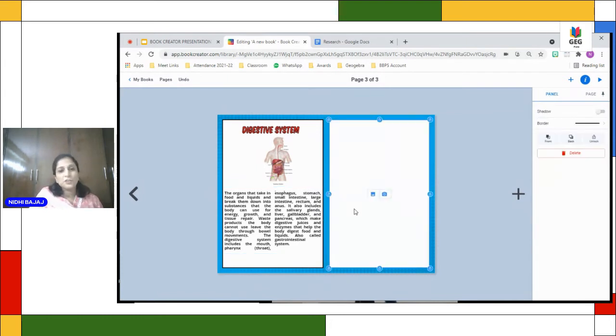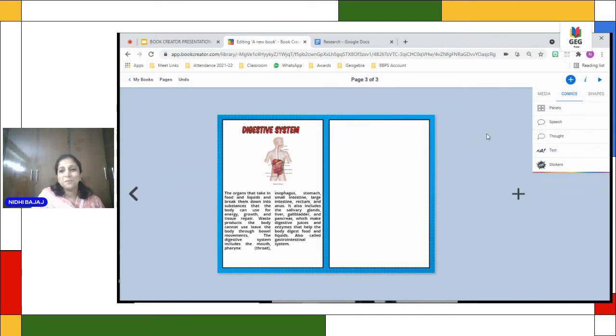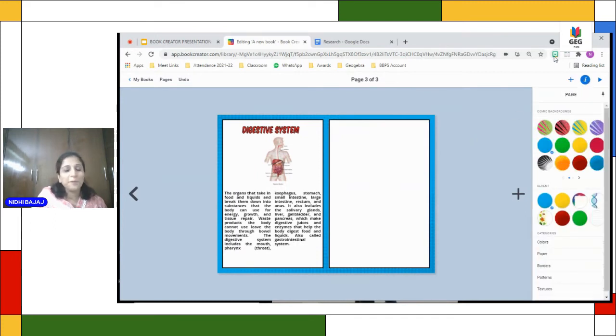So the next feature is again one of my favorites, and we can reach out to the maximum audience with these two features. I really loved it and used most of them in my book. So the first one is the Bitmoji. It's not a feature of Book Creator, but it is compatible with Book Creator. The link to how to create your Bitmoji avatar has been posted in YouTube chat. So Bitmoji is where you can create your own avatars.